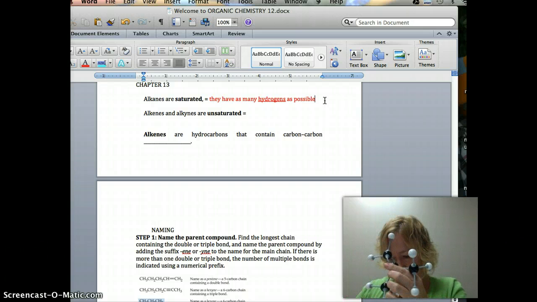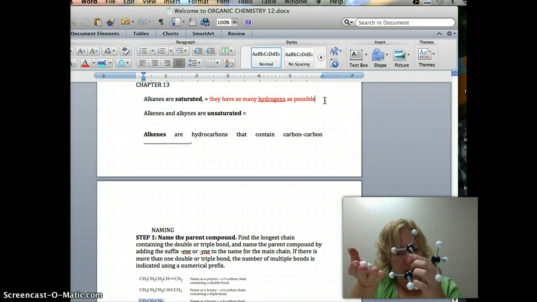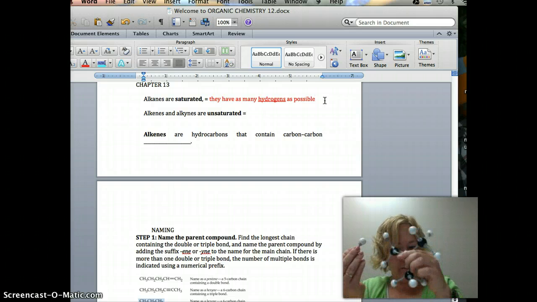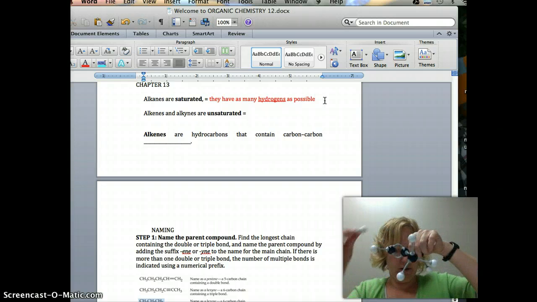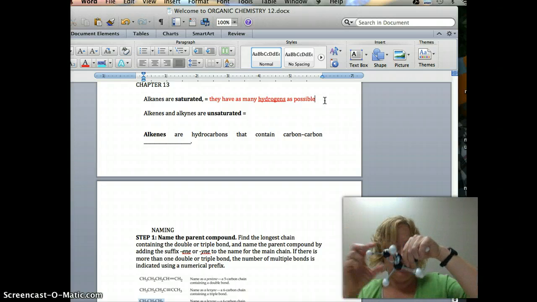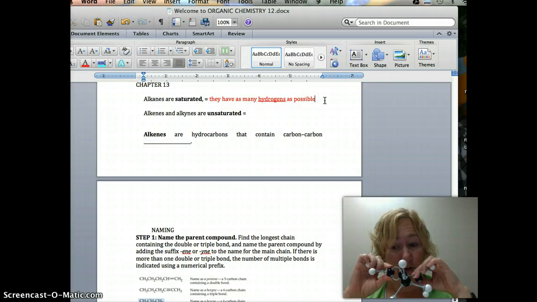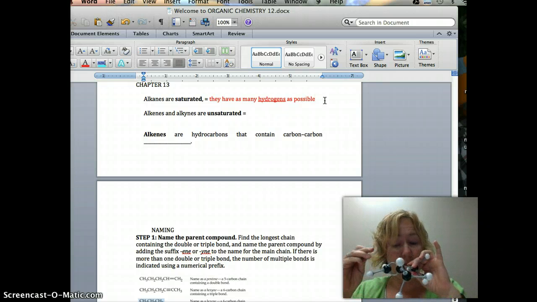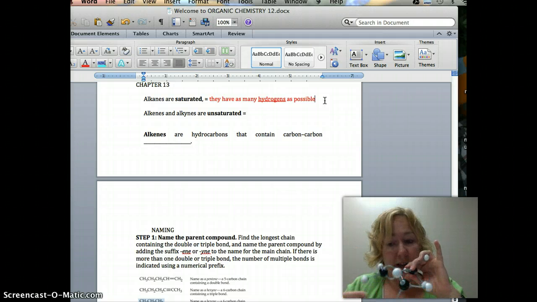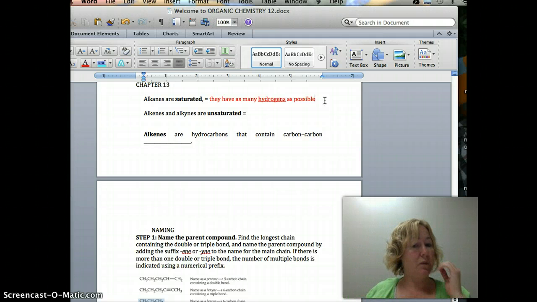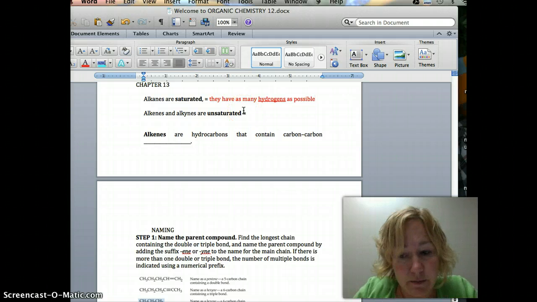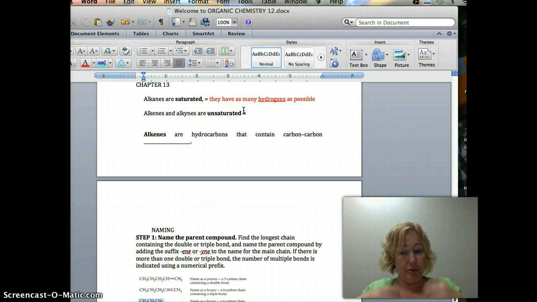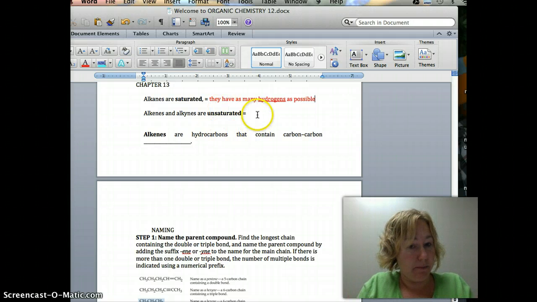But what just happened? I lost two of these pretty hydrogens, right? This hydrogen had to come off to make this double bond. Can you see it? This hydrogen had to come off. So now it is unsaturated. It's not saturated with hydrogens, because I had to take them off to get this double bond. So alkanes, which don't have any double bonds, are also considered saturated. They're saturated with hydrogens. They have as many hydrogens as possible.